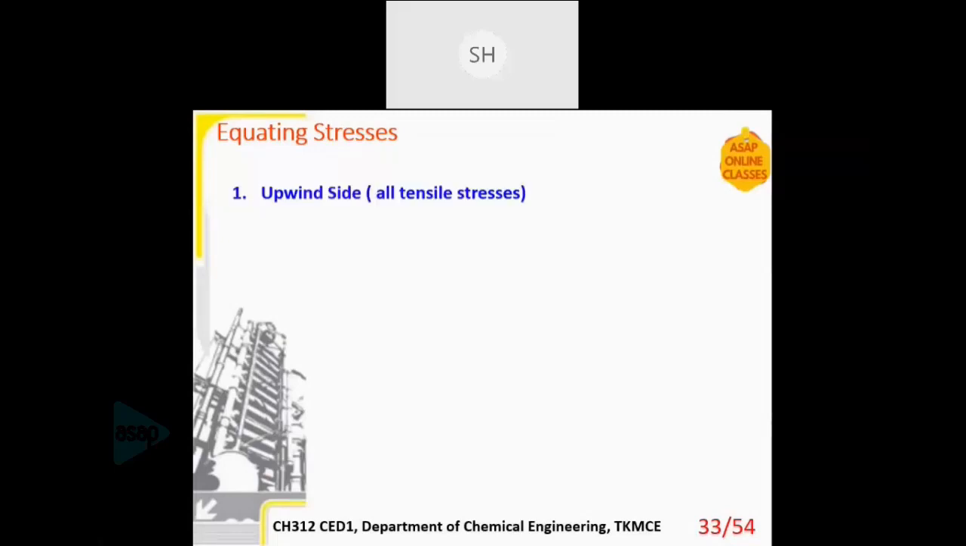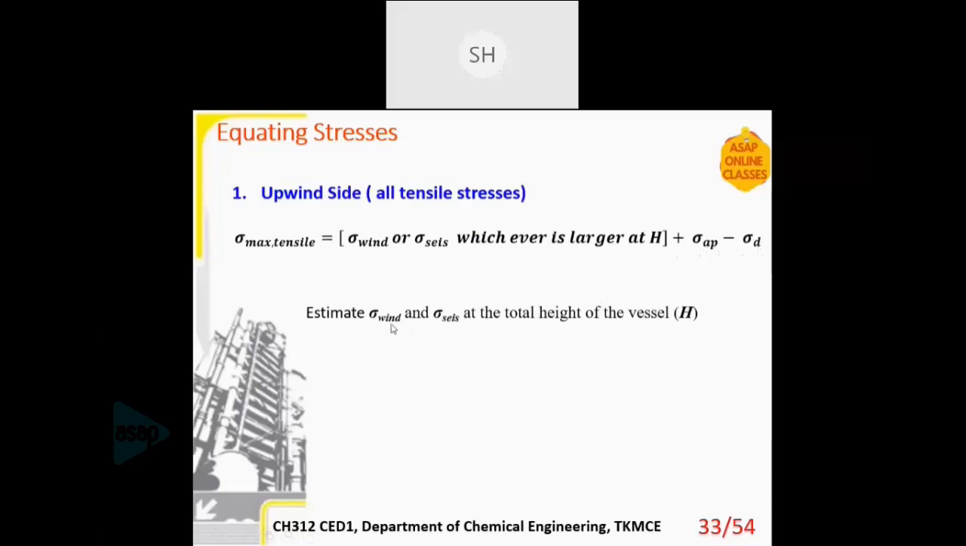Now in the upwind side, we assume all stresses to be tensile, or it leads to elongation of the vessel. Okay. So the maximum tensile stress is sigma wind or sigma seismic, whichever is larger at capital H, plus sigma AP minus sigma D, where AP is the axial pressure and D is due to the dead weight. Now what we do is, for finding sigma wind and sigma seismic, we substitute the capital X as the H value and find out at H which is the largest sigma, and we use that sigma here.